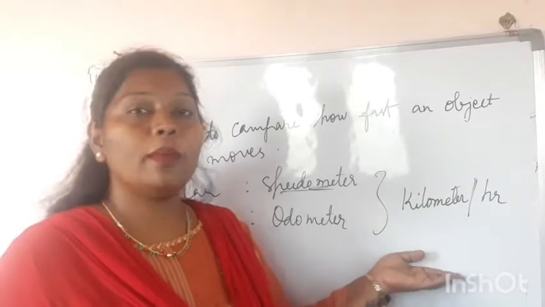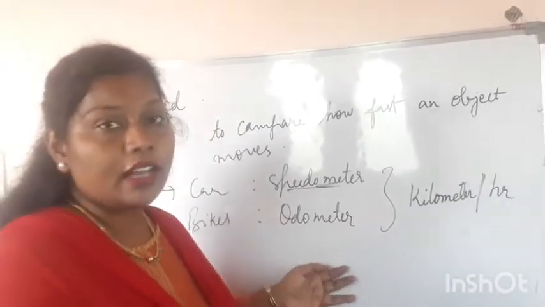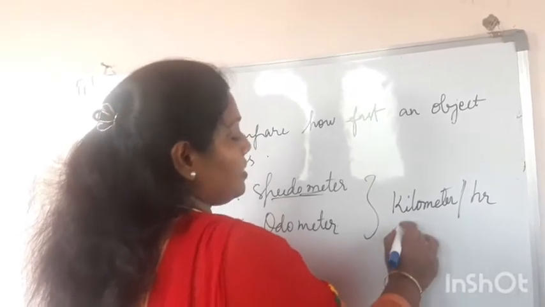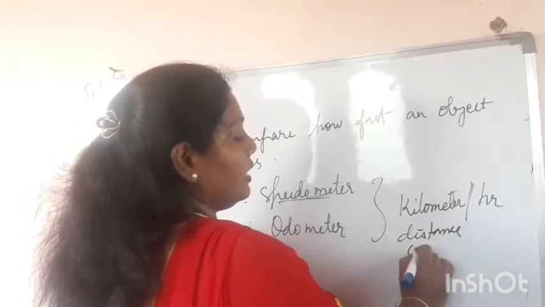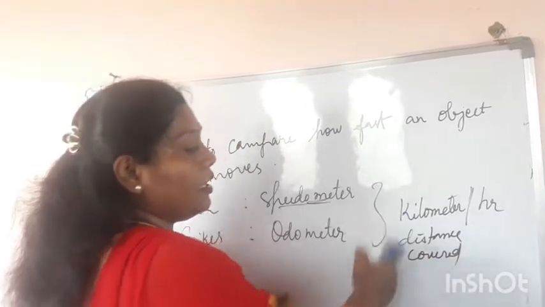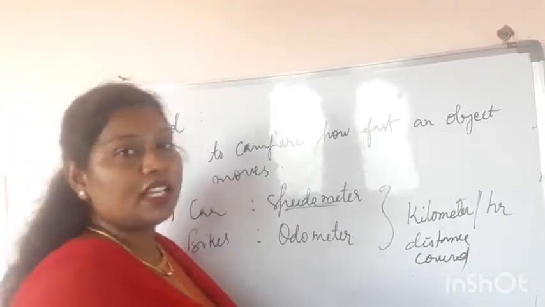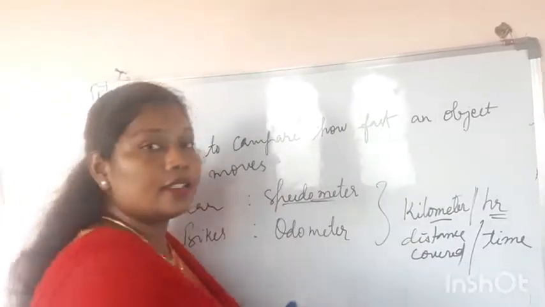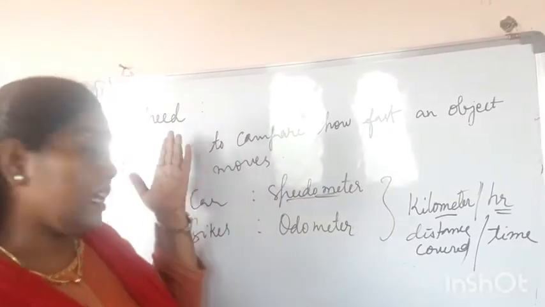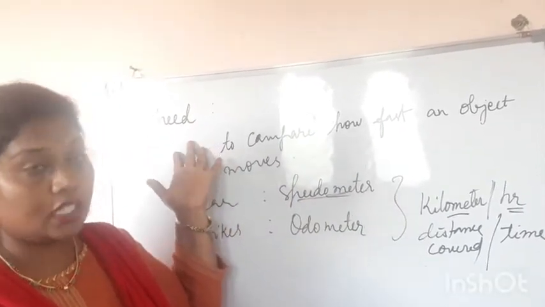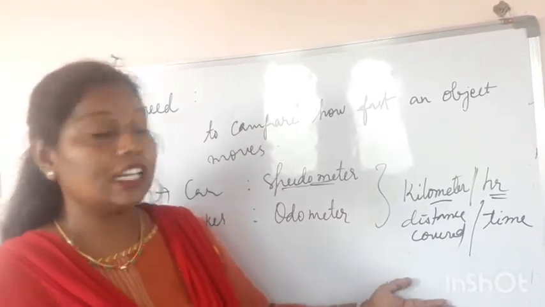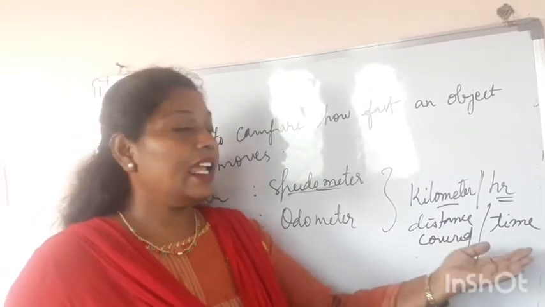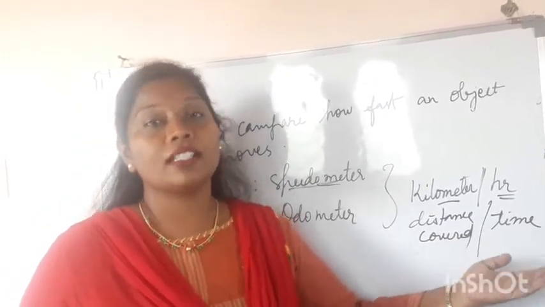So what is this kilometer per hour? The kilometer is the distance covered by an object. Here kilometer means the distance covered by an object in a particular time, an hour. Yes. So if you want to calculate the speed of any object, you can calculate it by knowing the distance covered by the object in a particular interval of time.